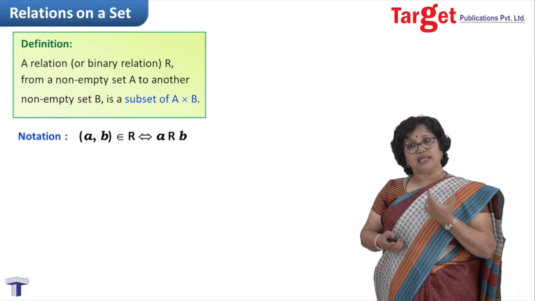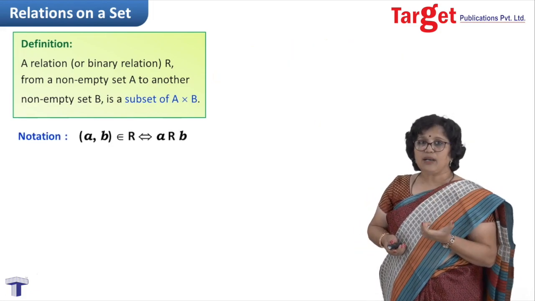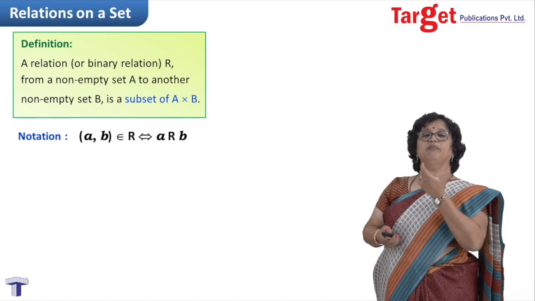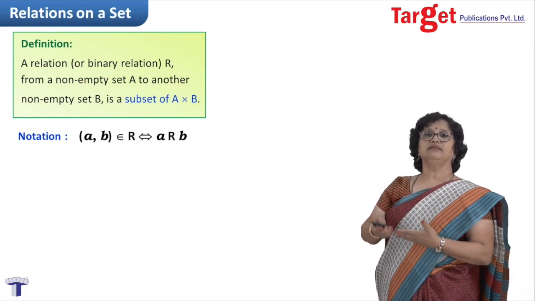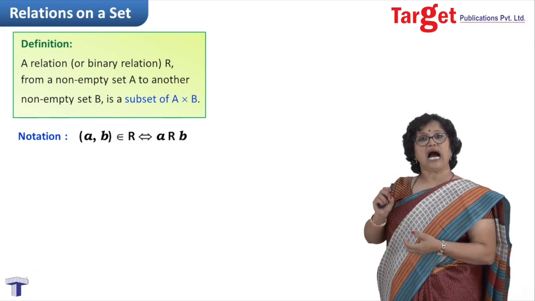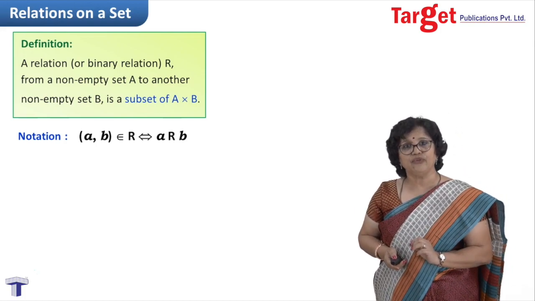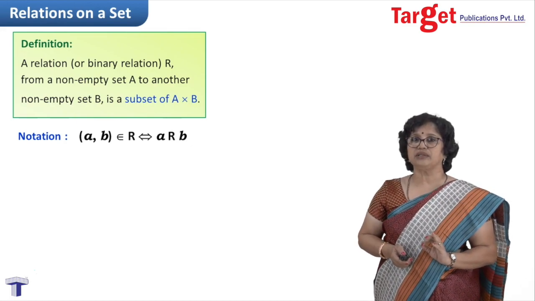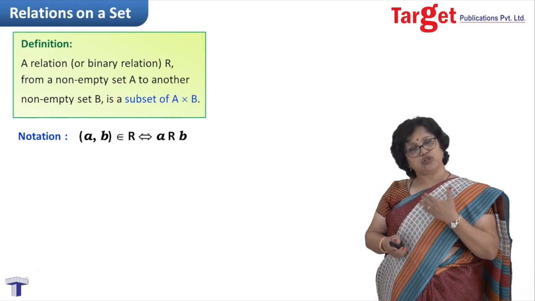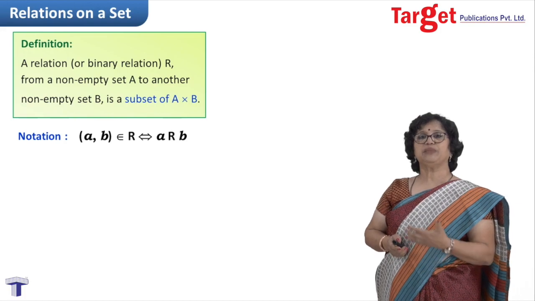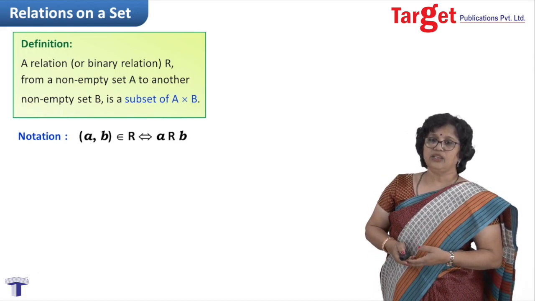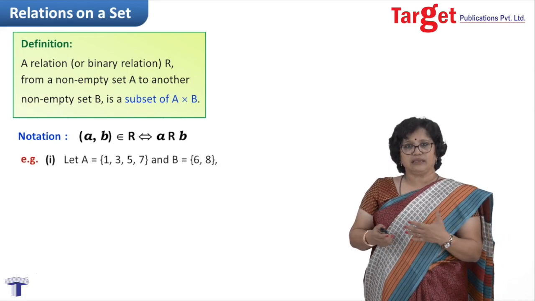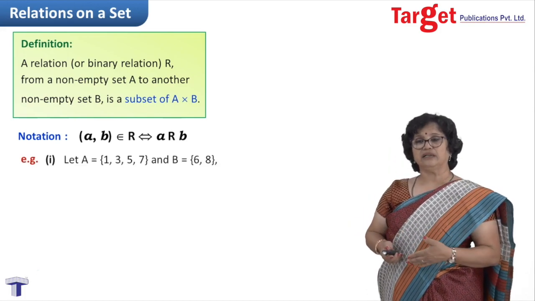Notation. Generally people write the ordered pair (a, b) belongs to R, which is written in many of the books as aRb. Please do not get confused by that capital R notation. Capital R notation we also use for the set of real numbers, but here in this context we are using it for relation. Now let us take some example so that things are better clear to you.